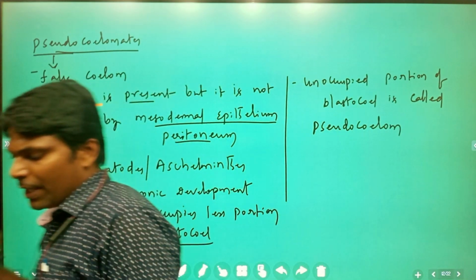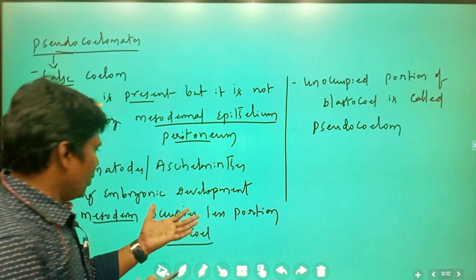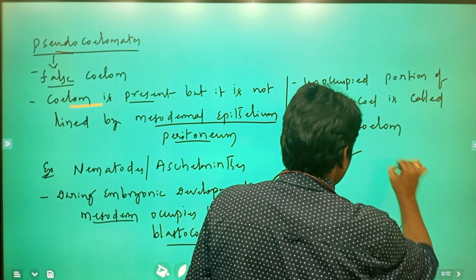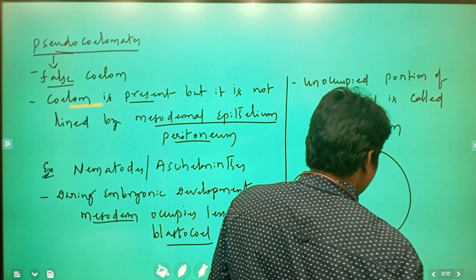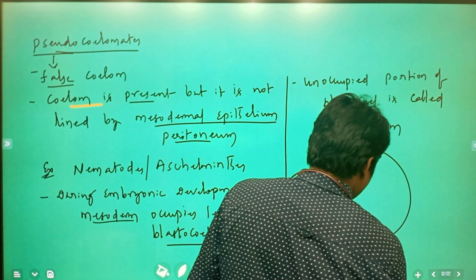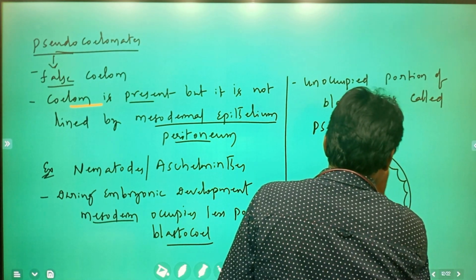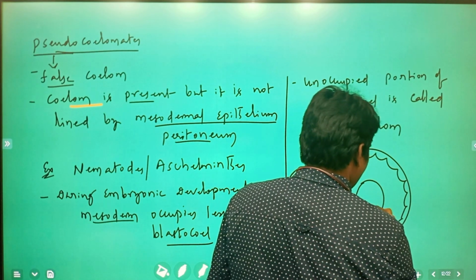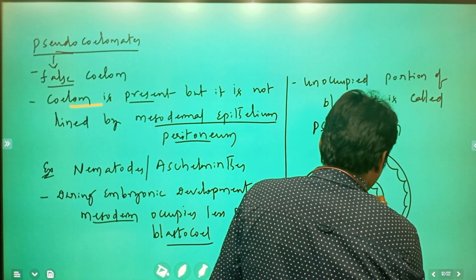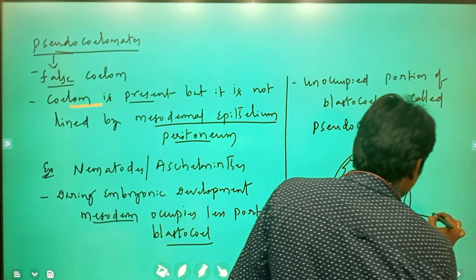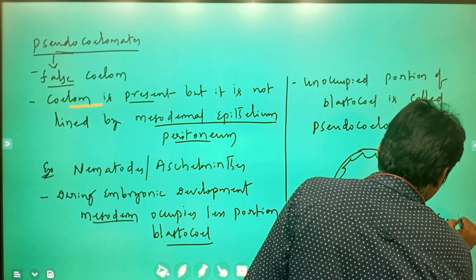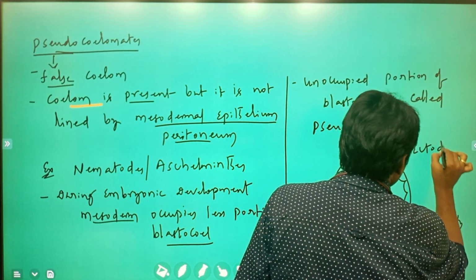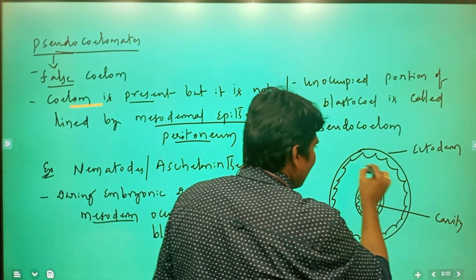Clear? Do you understand what I am going to say? Let me explain through the diagram. Here it is. This is the outer ectoderm, and these are the cells. This is the inner endoderm, again cells covering, and this is the digestive cavity. This is the ectoderm, and this is the endoderm.